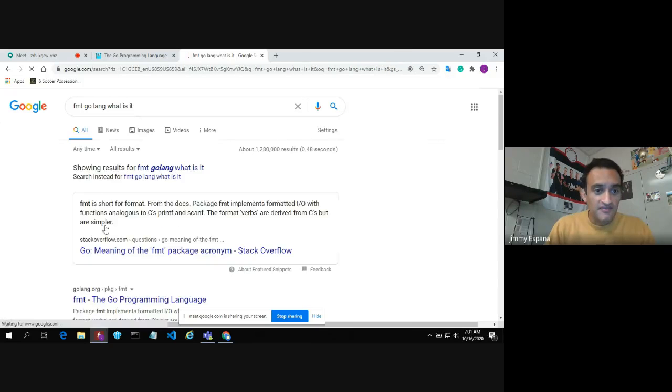So let's see. FMT is short for format. So it looks like we're going to be formatting something. Package FMT implements formatted I/O. So I/O stands for input, output. So again, with any programming language, app on your phone, you're providing input in the app, the program is giving you output. So that's what FMT stands for.